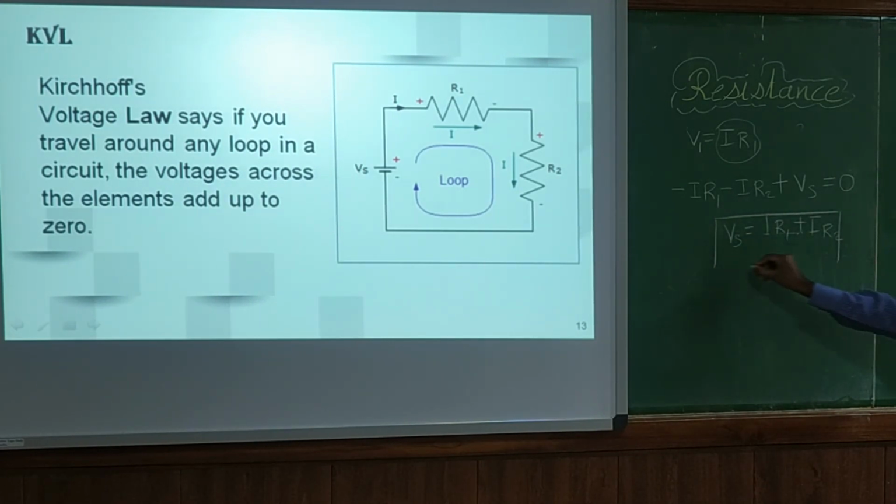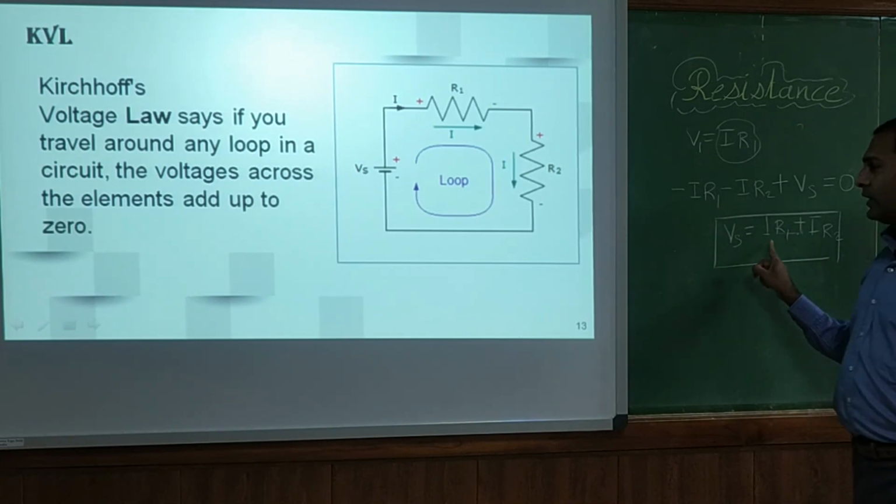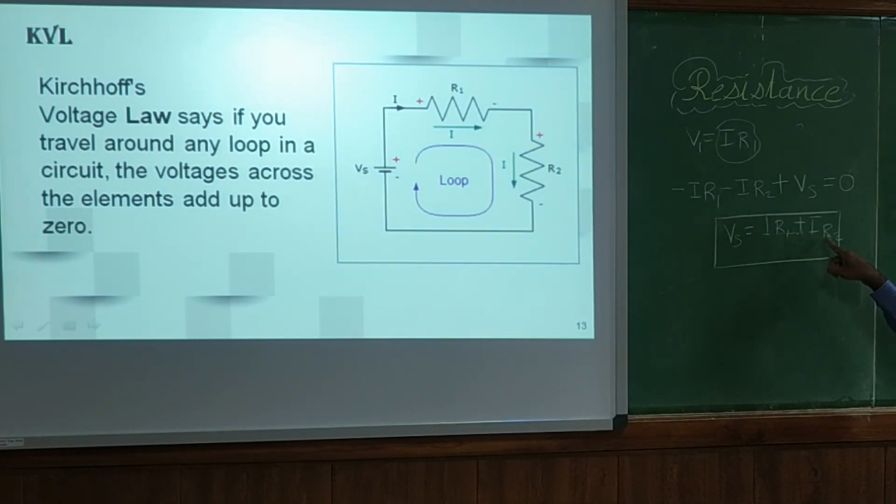So we have the supply voltage divided between these two resistors. This IR1 is nothing but V1, and this IR2 is nothing but V2. So the total voltage is equal to V1 plus V2.